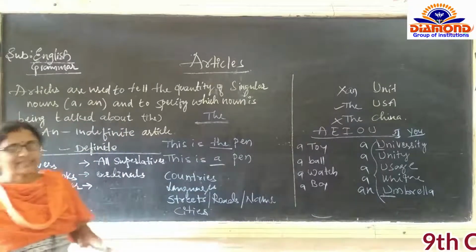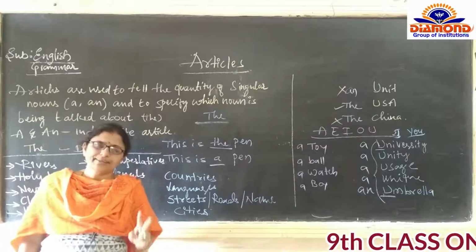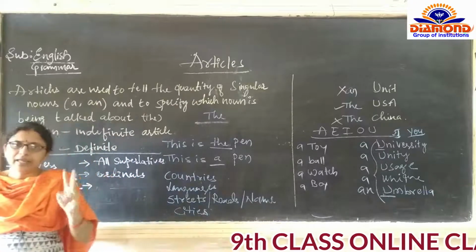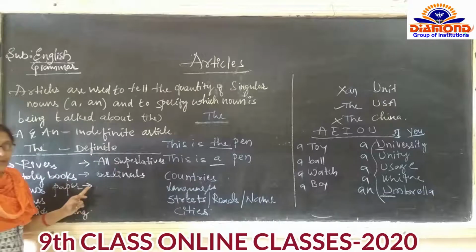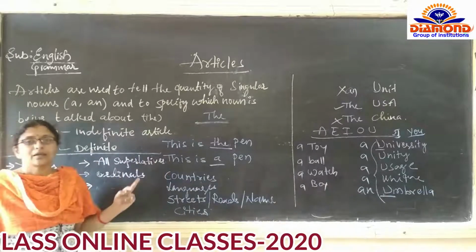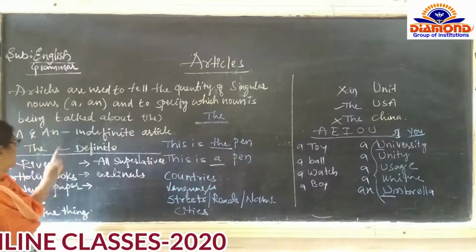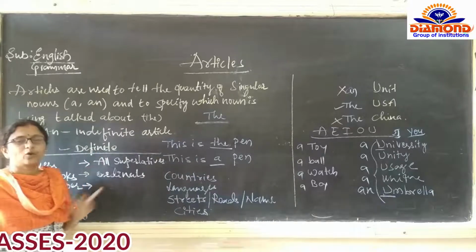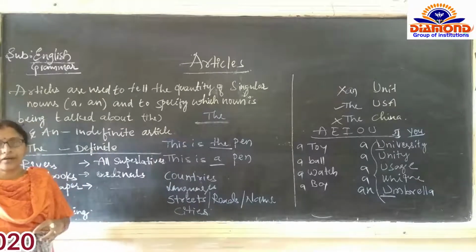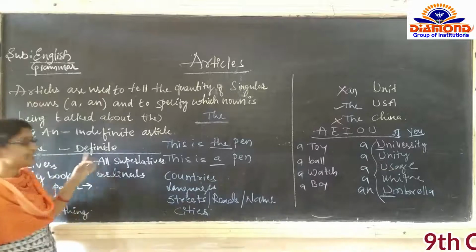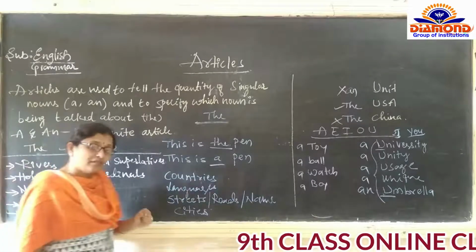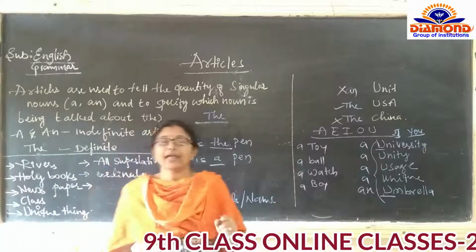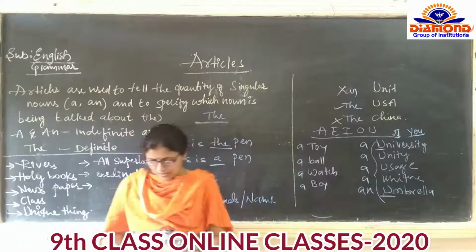So here we have classified it into two categories. A and an are called indefinite articles. The is called the definite article. We have seen where we have to use a and an according to the sounds.